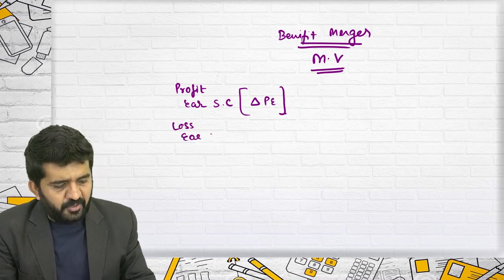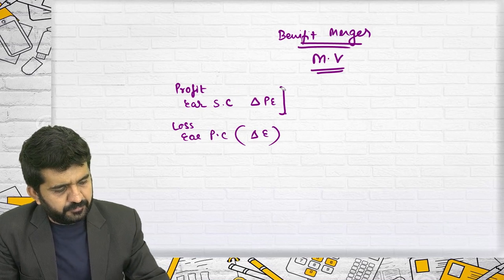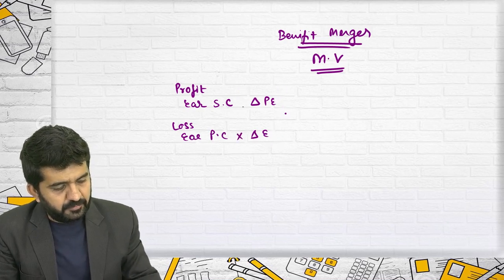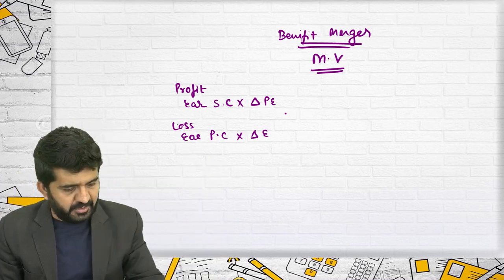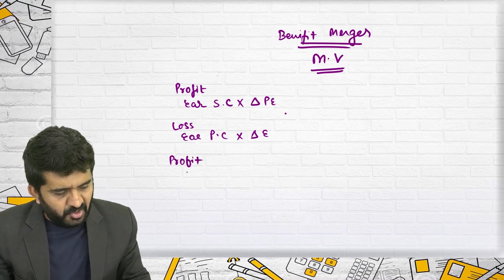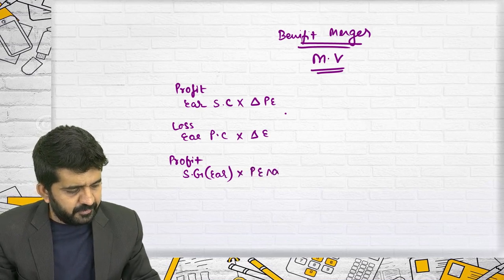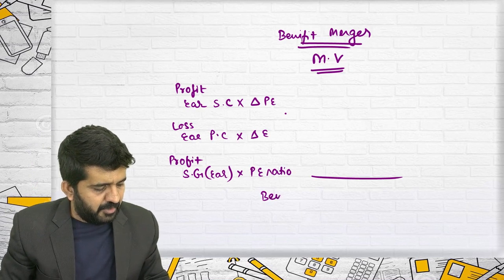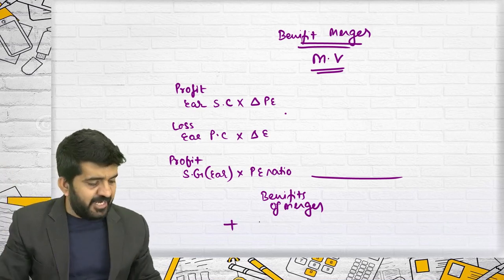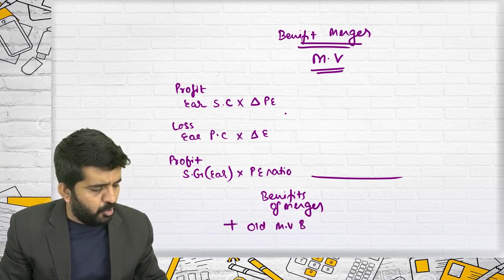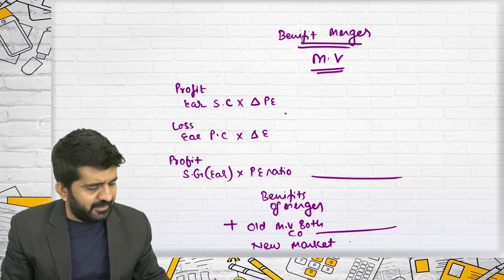Loss of earnings of purchasing company multiplied by difference in PE ratio. Let me write down "multiplied by" so that it is understood. Why is there a loss? Because the PE ratio is reducing. See the full-fledged charts that we have done. Is it correct? Plus a profit of synergic gain in terms of earnings multiplied by new PE ratio. These are nothing but benefits of merger. If you add it to the old market value of both the companies, you will get the new market cap.